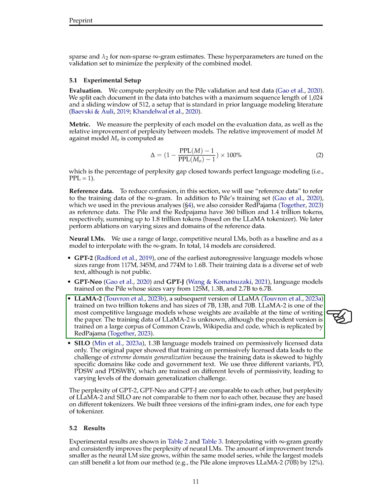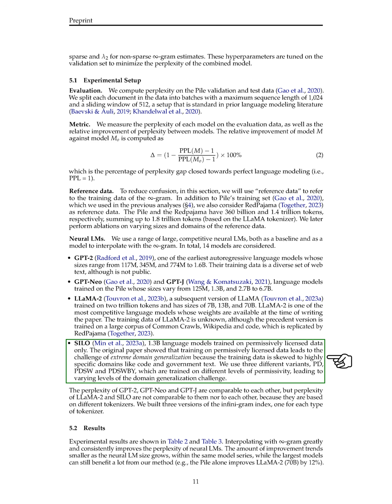For instance, GPT-2 is trained on a diverse set of web text, while GPT-Neo and GPT-J are trained on the Pile. Llama 2, a very competitive model, is trained on 2 trillion tokens from sources like Common Crawl and Wikipedia, similar to Red Pajama. Silo models are unique because they're trained only on data that's freely available for use, which presents a challenge since this data is often very specific to certain domains like coding or government documents. We compare these models to see how they perform and how much they can improve when combined with the Infini-gram model, which uses a massive index of text data to help predict words.